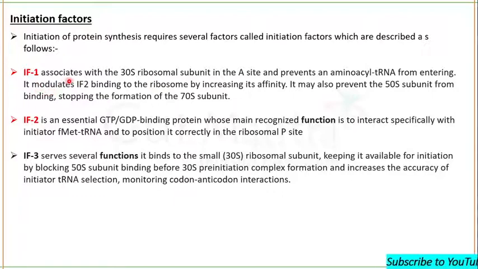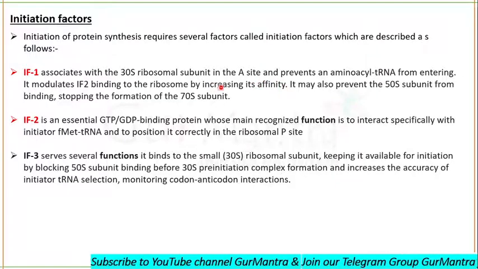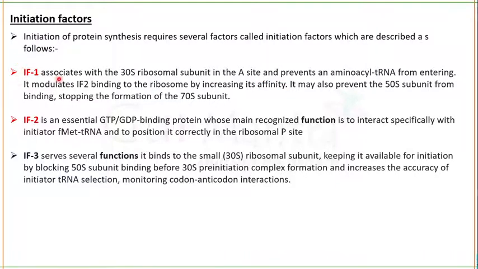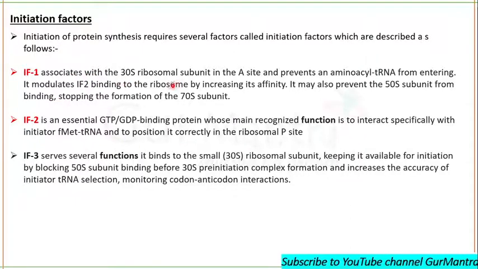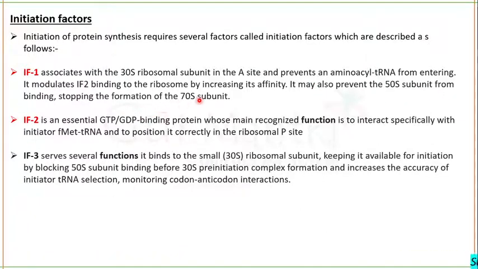Okay, it can also modulate initiation factor binding to the ribosome by increasing its affinity. Initiation factor 1 can increase the affinity of initiation factor 2 so that it can bind to the ribosome, and it also prevents the 50S subunit from binding, stopping the formation of the 70S complex. It is doing a pretty good job.